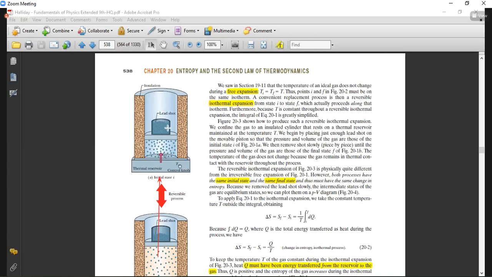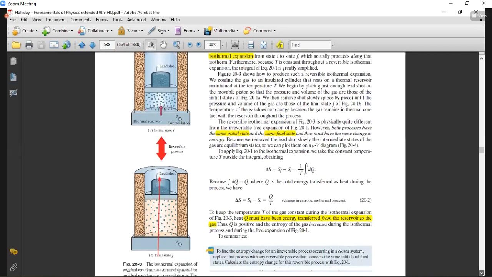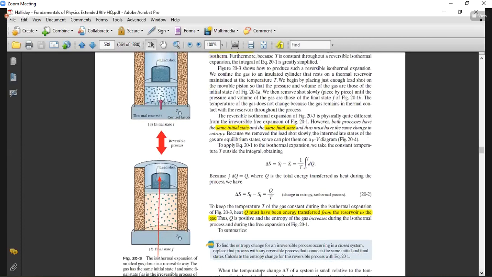When you have to compress the gas, in order to maintain the temperature, it has to release heat to the thermal reservoir. So this Q should be negative, so delta S is equal to minus Q over T.